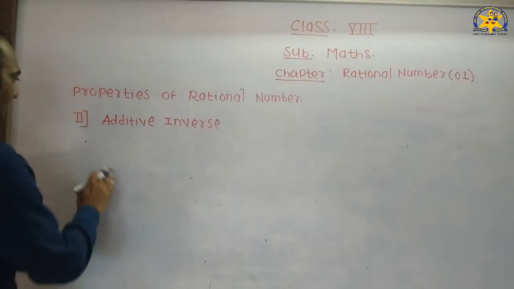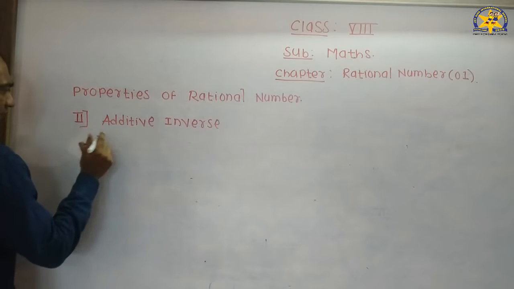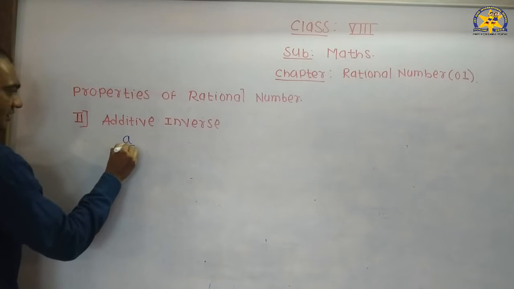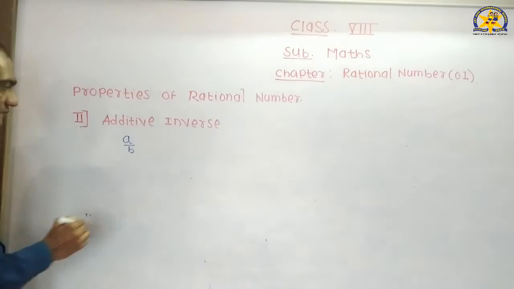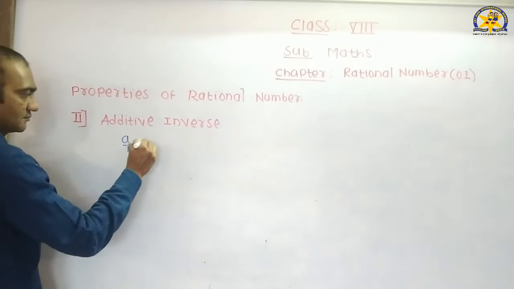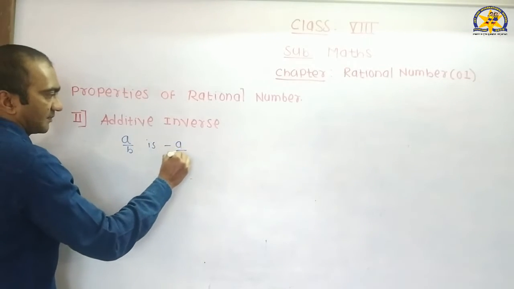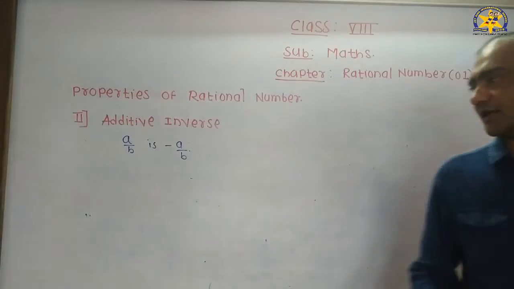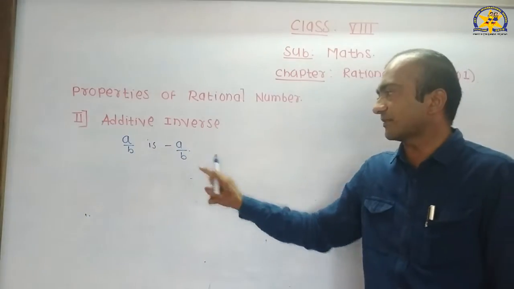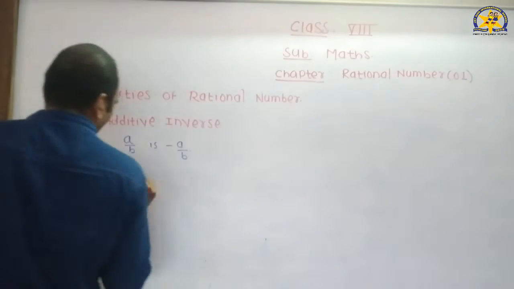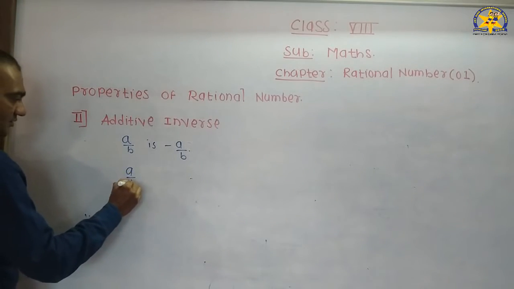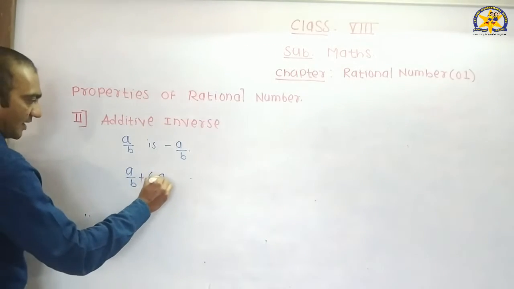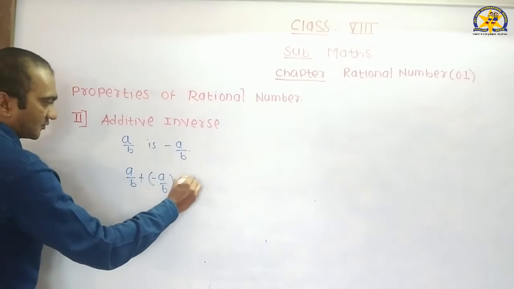Where is the property? The additive inverse of rational number a by b is minus a by b, such that a by b plus, in bracket, minus a by b is equal to 0.